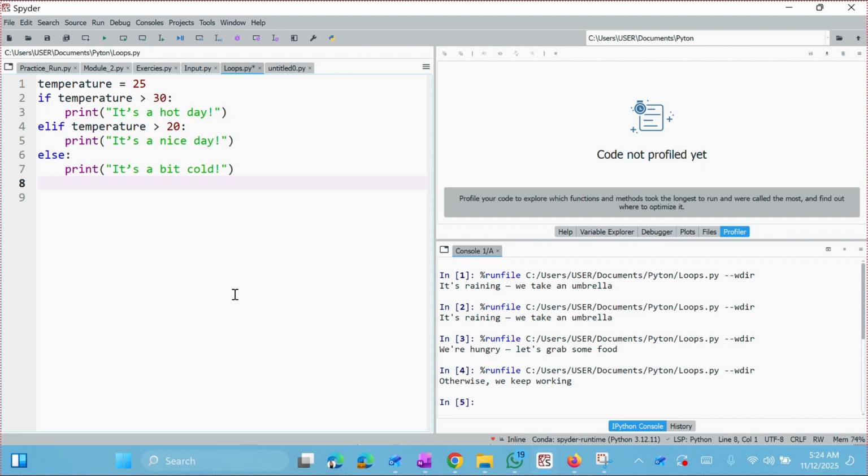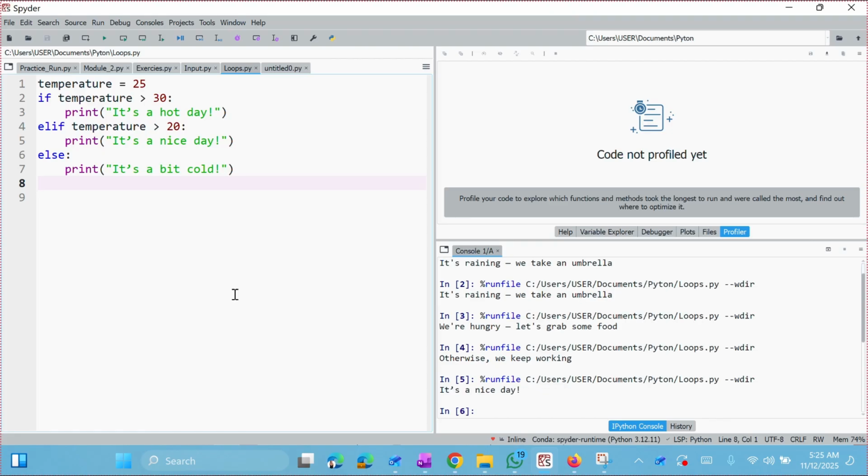I'll just paste this here to save time. Now, temperature is our variable and it's 25. So we gave this prompt: if temperature is greater than 30, print it is a hot day. Elif temperature is greater than 20, go ahead and print it is a nice day. Else, print it is a bit cold. Let's run this and see what happens. You can see it's a nice day because it's 25, so it's less than 30, but it's greater than 20, so it's a nice day.